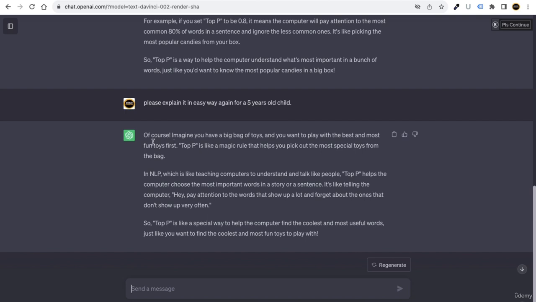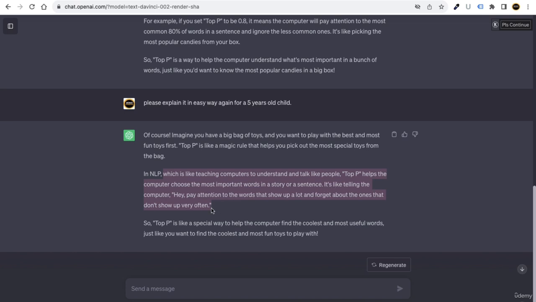So of course you can see and understand what top P is. Basically, imagine you have a big bag of toys and you want to play with the best and the most fun toys first. Top P is like a magic rule that helps you pick out the most special toys from the bag. In NLP, which is like teaching computers to understand and talk like people, top P helps the computer choose the most important words in a story or a sentence.